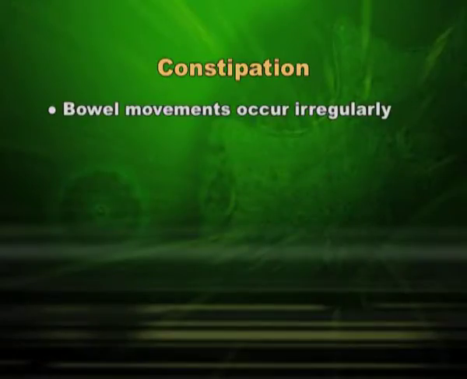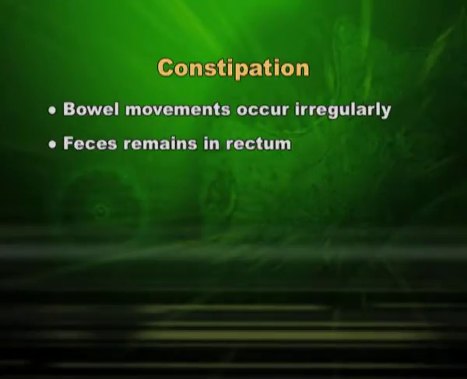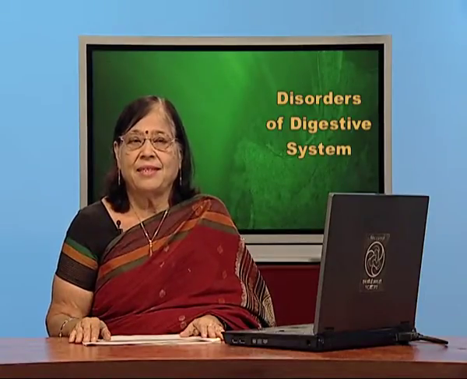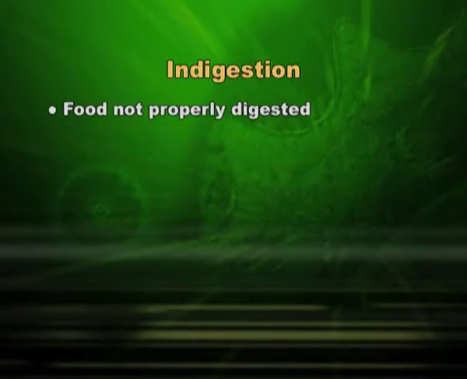And the disorder which I would like to discuss is constipation. It is the opposite of diarrhea. When bowel movements are slowed and irregular, feces remain for a longer time in the rectum. So, more water and electrolytes are absorbed, and hence feces become very hard, and when we give out hard feces, it is constipation. Last point in this session is indigestion, where food is not properly digested.